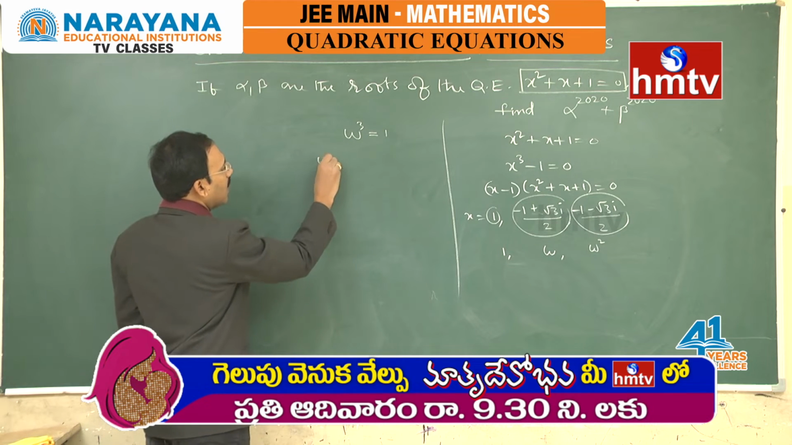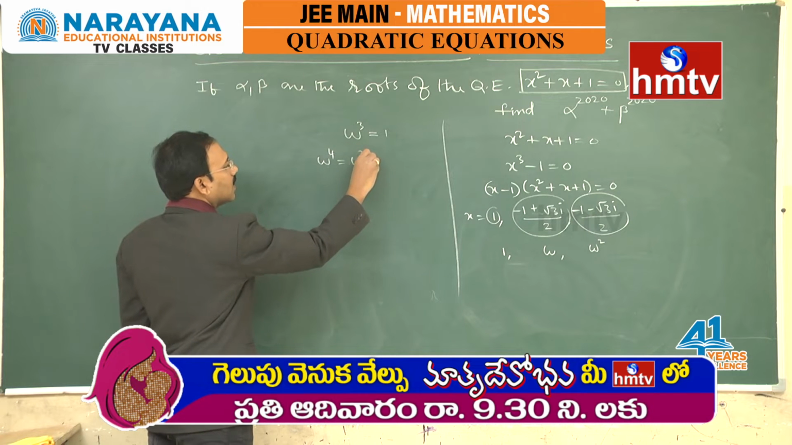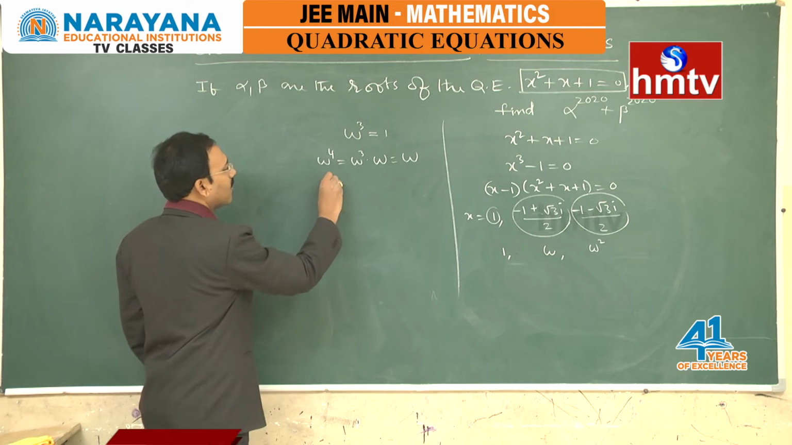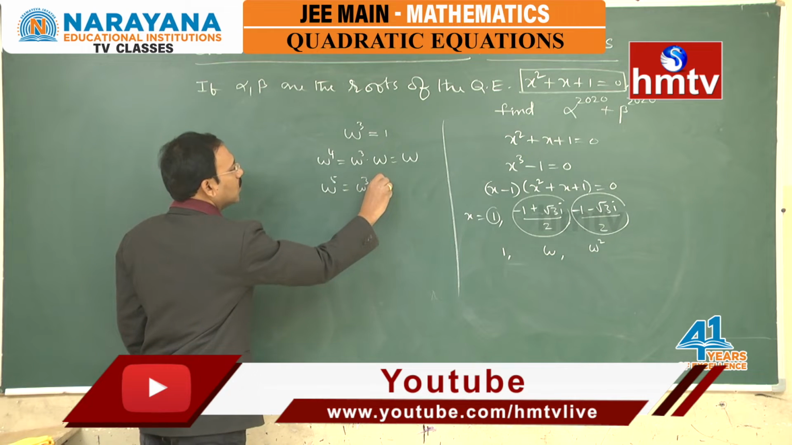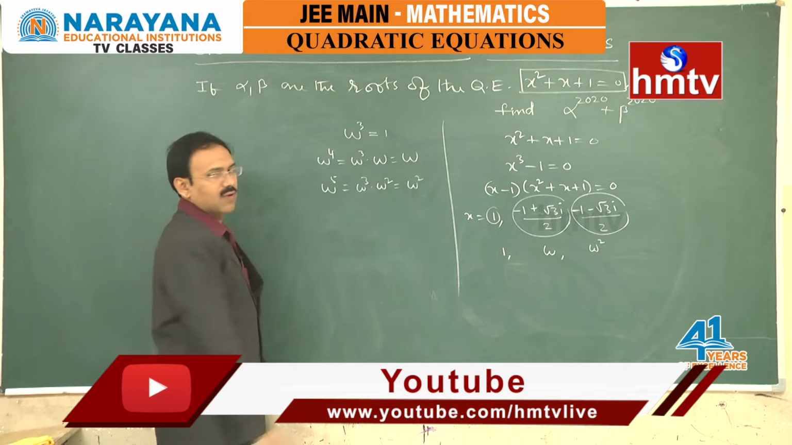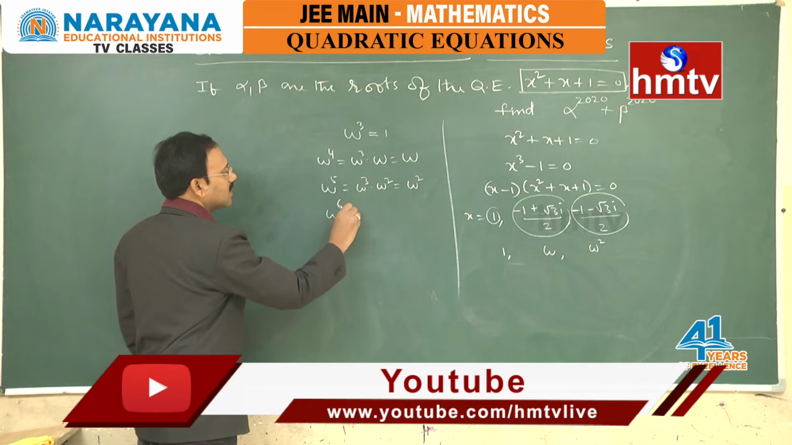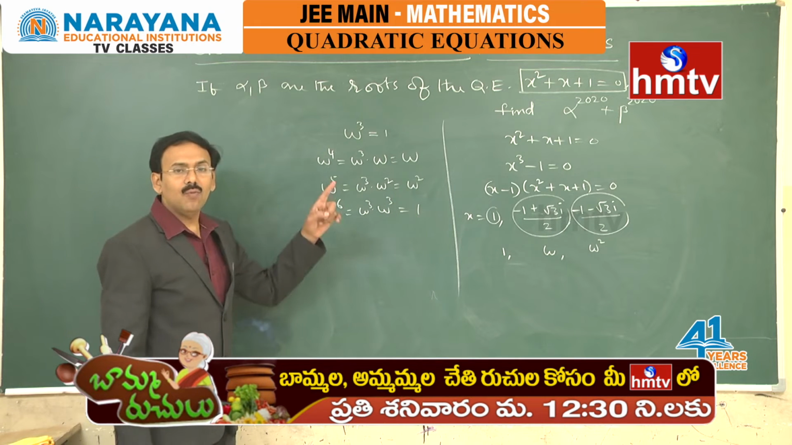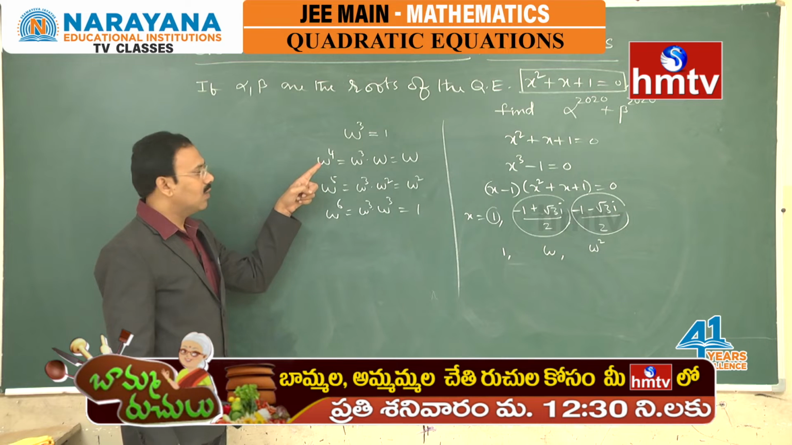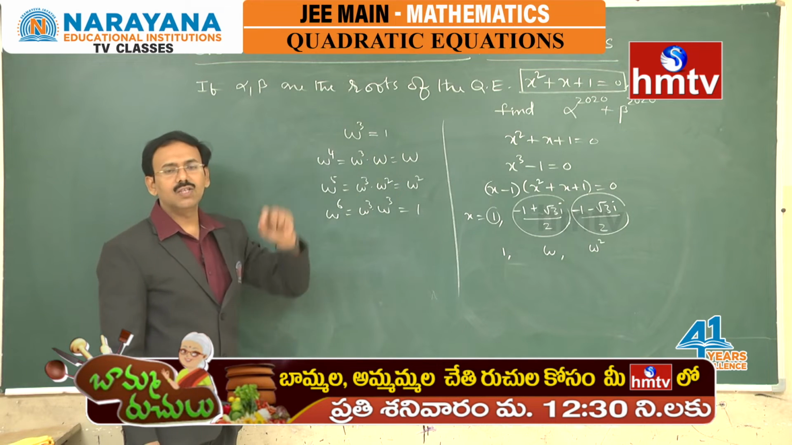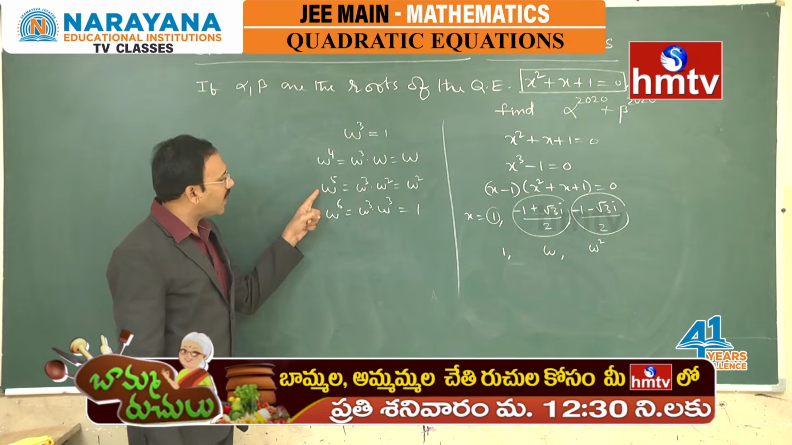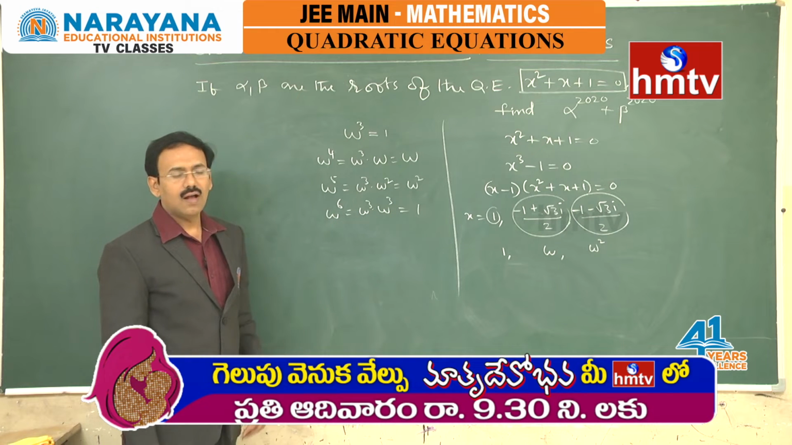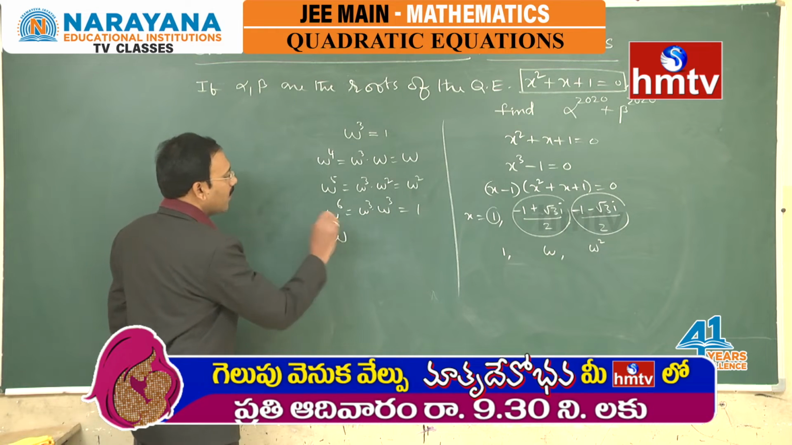Now omega power 4 is omega cube into omega, which is omega itself. Omega power 5 is omega cube into omega square, which is omega square. Omega power 6 is omega cube into omega cube, which is 1. Again omega power 7 is going to be omega power 6 into omega, you will get omega. Omega power 8 is going to be omega square, omega power 9 is going to be 1, and hence we can generalize like omega power